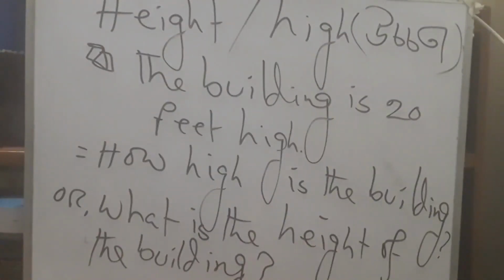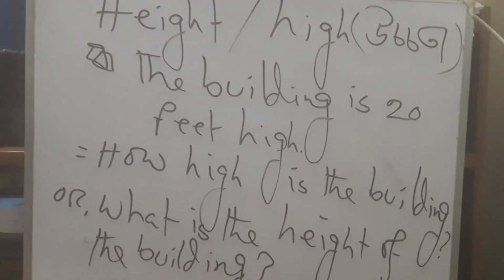Students, follow me. I have written on the board actually height, high, in Bangla uchchota. All these things, if anything expresses, then you have to use how. So the example, the building is 20 feet high. Here it is height of the building. So the answer is like this: how high is the building?